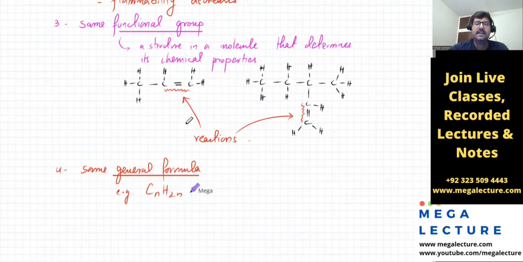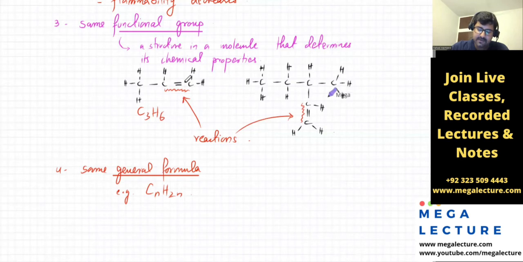What that means is that the number of carbons and the number of hydrogens is going to be 1:2. Like if I have 3 carbons, I'm going to have 6 hydrogens. If I have 4 carbons, I'm going to have 8 hydrogens. Look over here, I've got 3 carbons, so if you count the hydrogens, it's going to be 6.